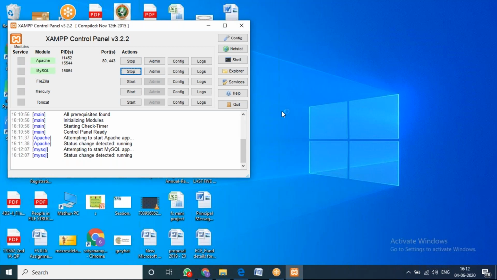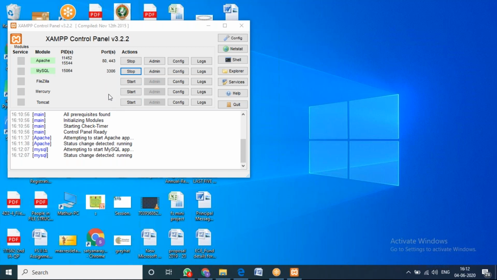As I said yesterday, if you already have MySQL, the default port number for MySQL is 3306. If you want to have one more MySQL, as I installed yesterday, you can give another port number like 3307, 3308, 3310, some number. Otherwise, you cannot start the MySQL.